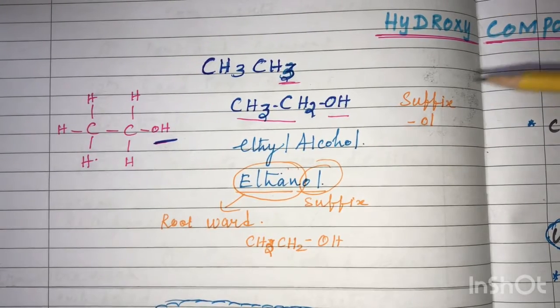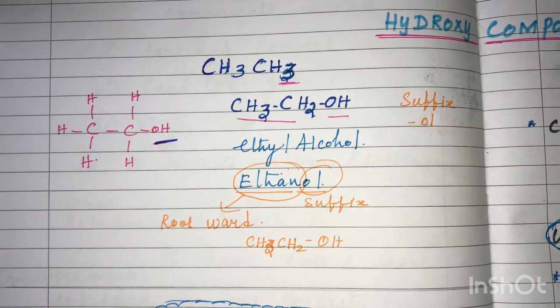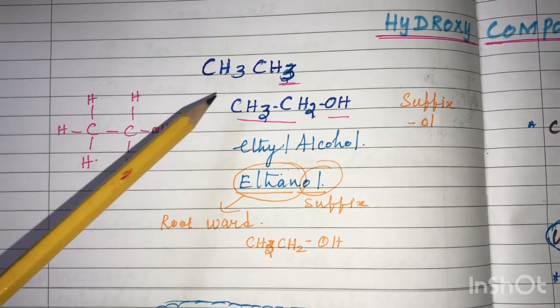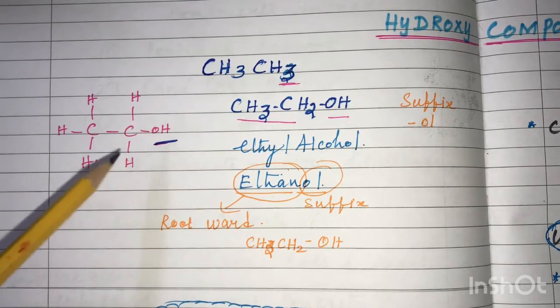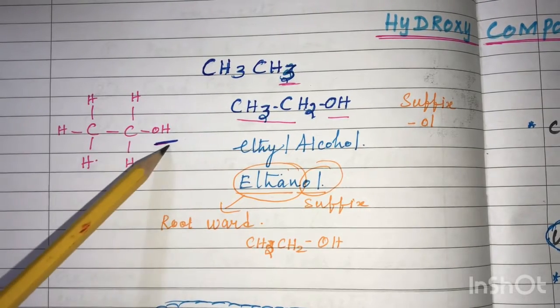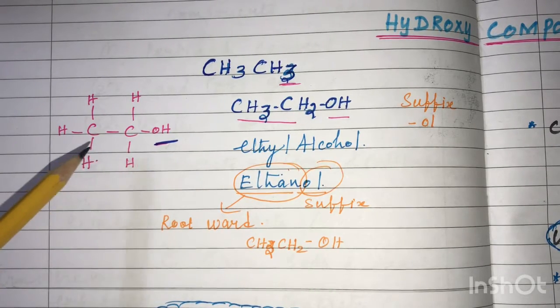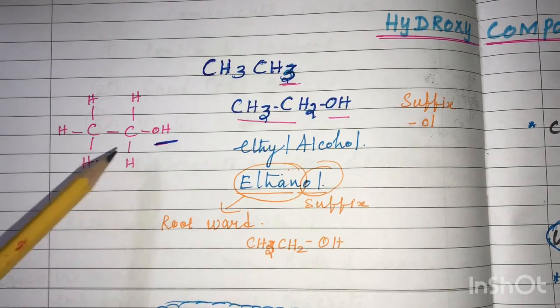Hydroxy compounds, alcohols. In organic chemistry, we are going to see the topic hydroxy compounds. What are hydroxy compounds? The hydrogen in a hydrocarbon is substituted by a hydroxyl group, the alcoholic group. So one or more hydrogens present in a hydrocarbon get substituted by the alcoholic group.